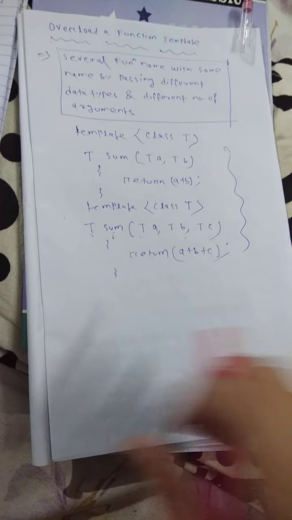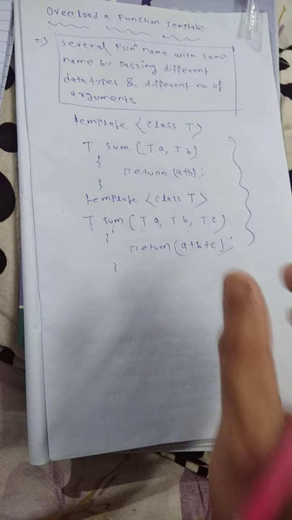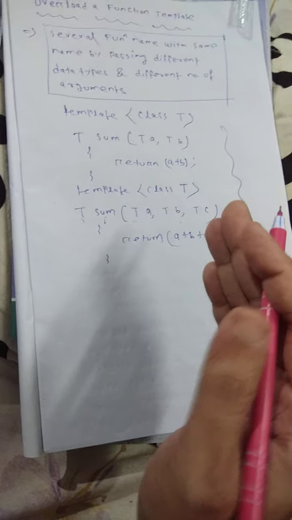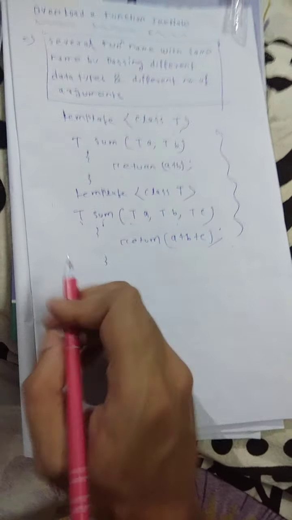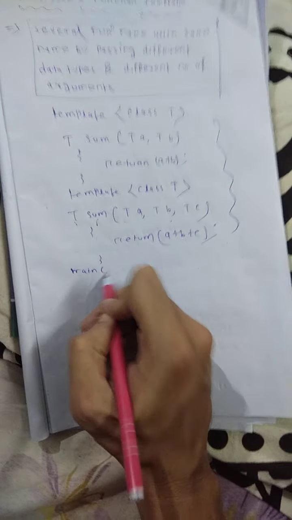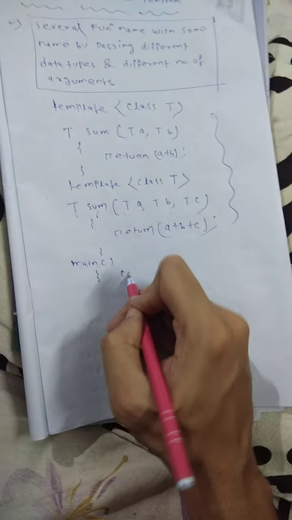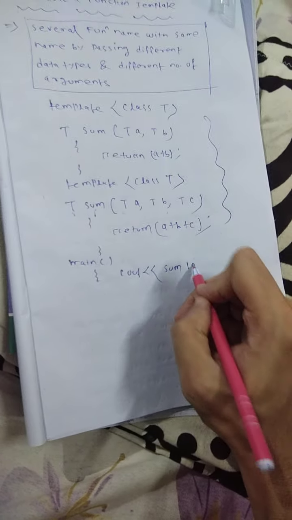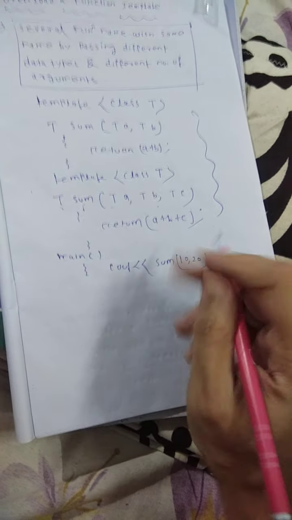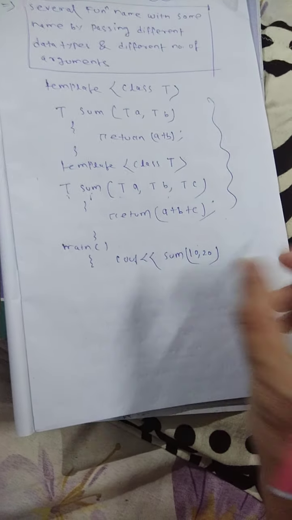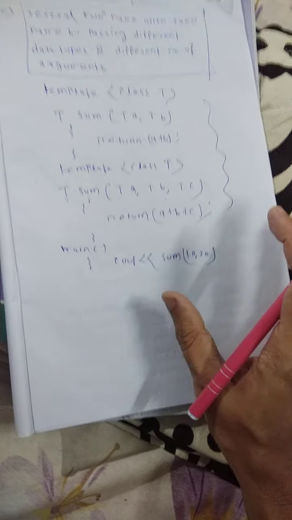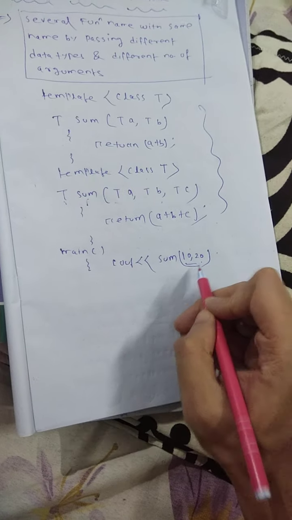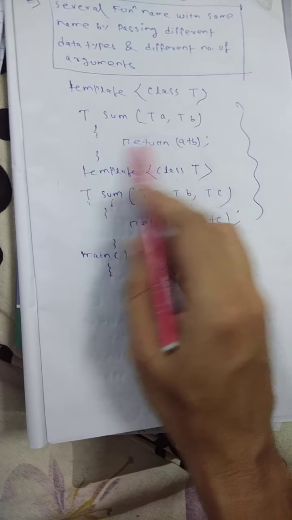So A and B are arguments or parameters of type T. Here the function return value depends upon the user defined parameters. So in the main function, what happens? If you call the sum function with 2 arguments, either you directly pass them or you assign them through the user with cin, it is also applicable. But whenever you pass 2 arguments, then what happens? It will invoke the 2 argument sum function.